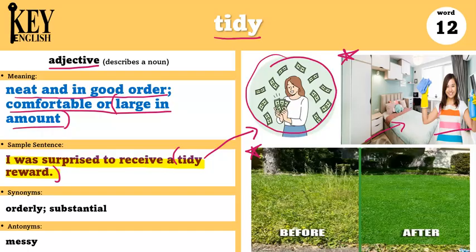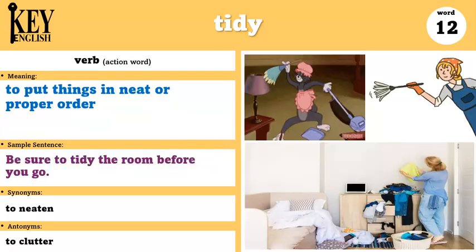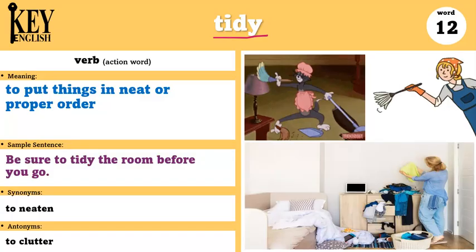So here is the garden before they cleaned it up, and now after it looks so tidy. It looks neat and clean. Some synonyms are orderly and substantial. An antonym is messy.